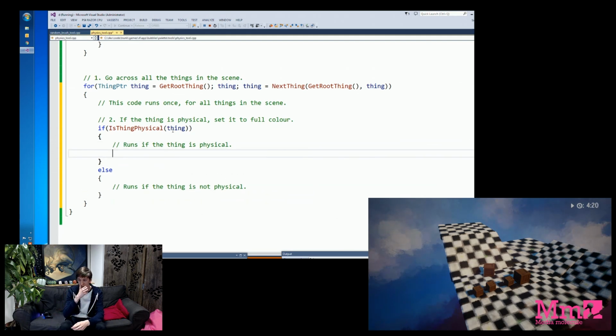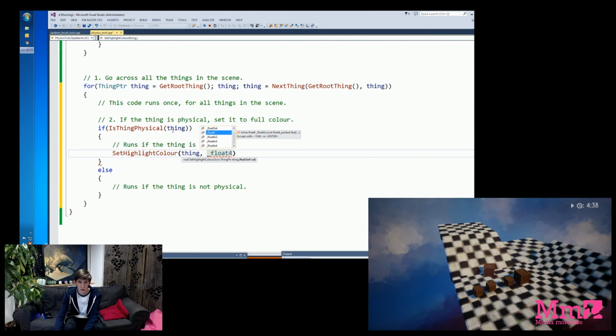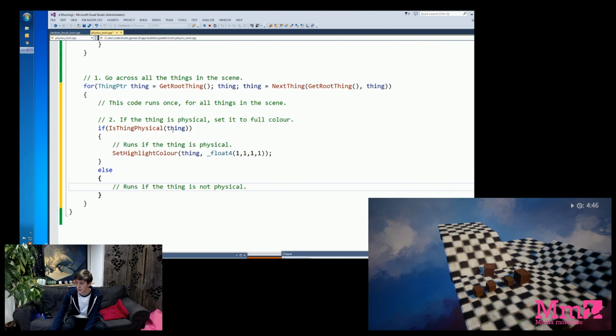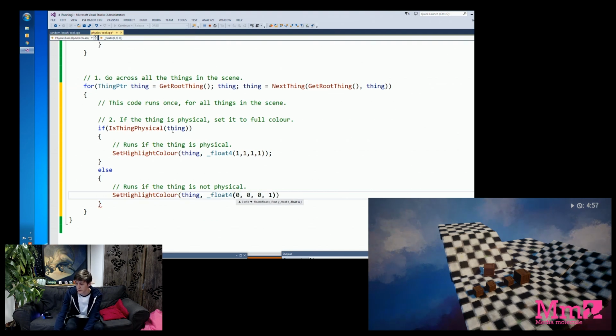So the question now is, how do we change the colour? Well, we already saw how to do that in the test we did, where we were turning things green. There's a bit of code you can call called set highlight colour. And what that does is, again, takes the thing and it takes a colour. So because this is physical, we want it to be full colour, so we say 1, 1, 1, 1, full red, full green, full blue and full alpha. And in the case of not physical things, we want to say set them to black, which is no red, no green, no blue, but full alpha.